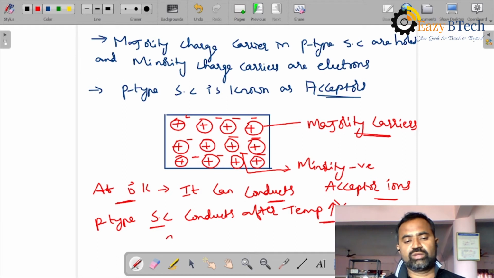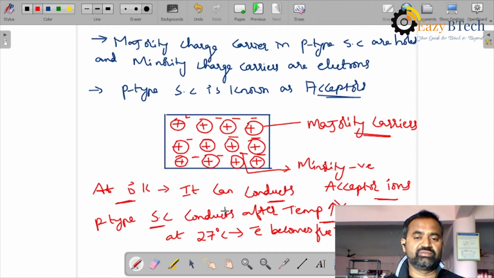That is, at room temperature, electrons become free electrons, which accounts for conductivity.